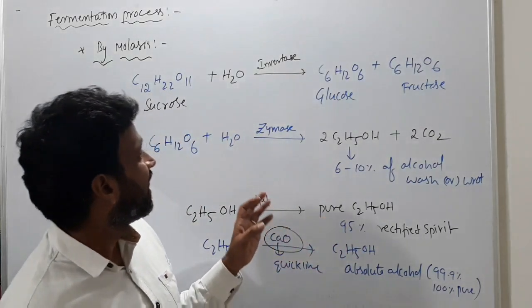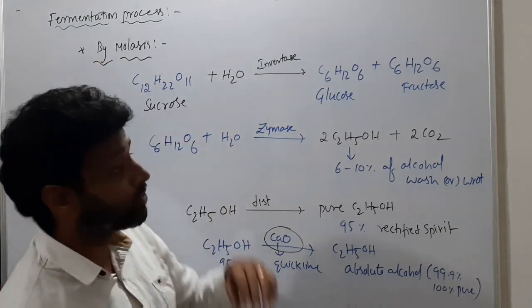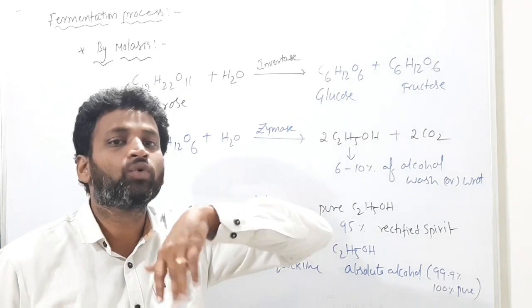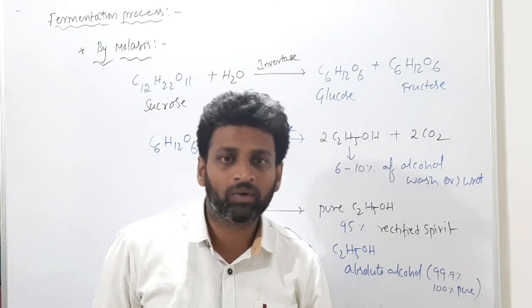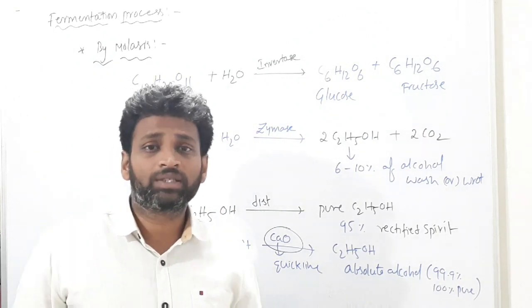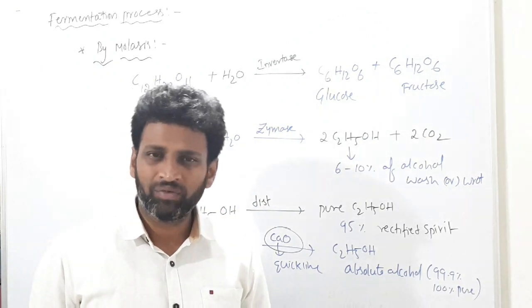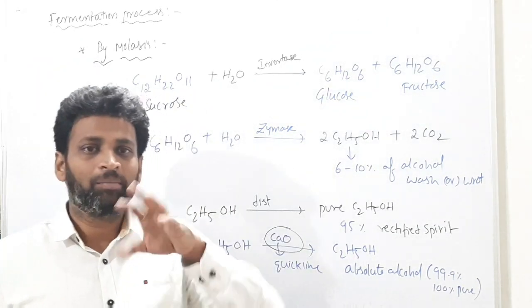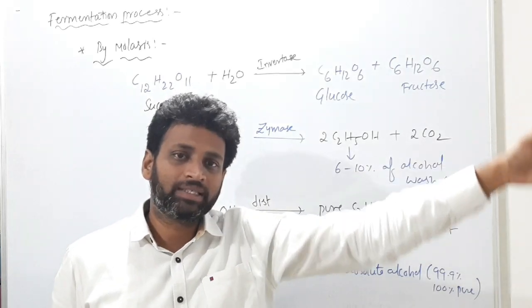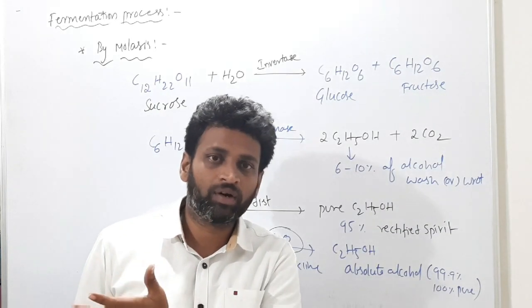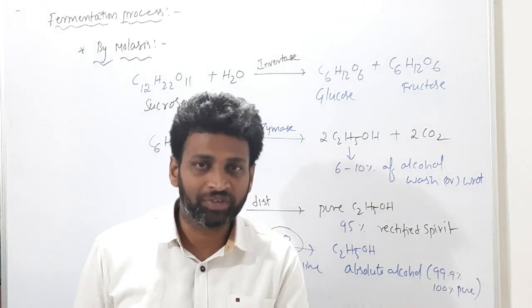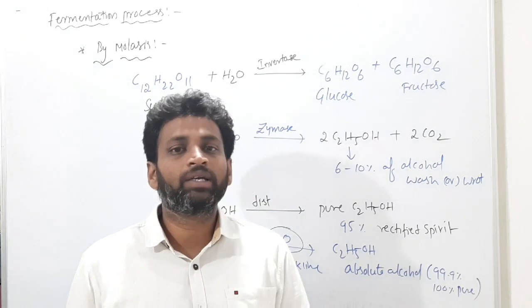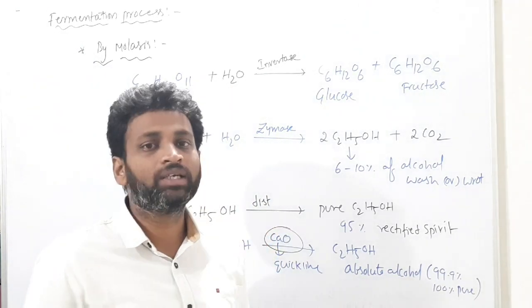So these are very important, in the fermentation process, and from starch there are a few more. How to prepare methanol, we will discuss in our next class. In our next class, we will discuss properties and phenols, very simple. Then we can enter into aldehydes and ketones. Once you understand these alcohols, many reactions will repeat in aldehydes and ketones, because we discussed preparations of alcohols from aldehydes and ketones. Those will be properties in aldehydes and ketones. So very important, listen carefully and practice carefully, then you can understand.